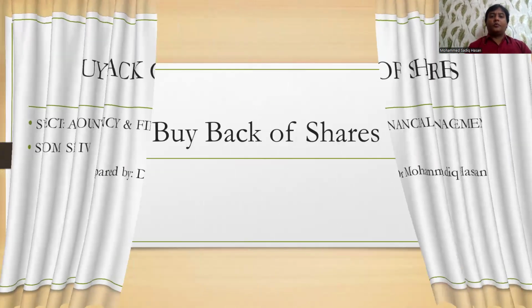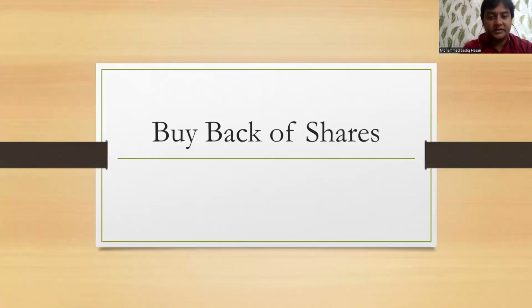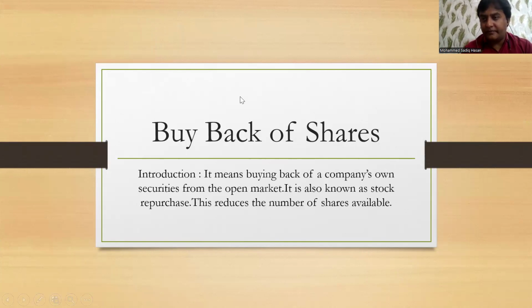To begin with the topic, as the heading says, it is buyback of shares. Buyback means the company is going to buy back their own equity shares. Remember, students, in this AFM, Financial Accounting, we have two topics related to buyback. One is redemption of preference shares, and one is buyback of equity shares. So be very clear. When you're talking about redemption, it is redemption of preference shares, and when you're talking about buyback, it is buyback of equity shares. That's the one clarification which you have to make at the start.